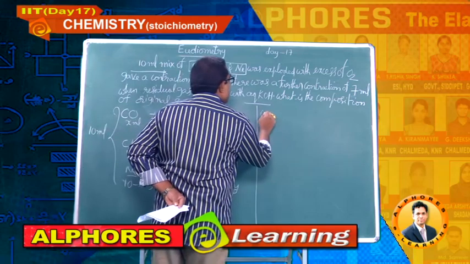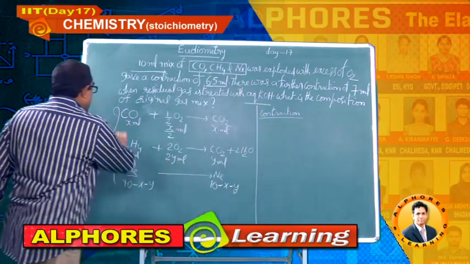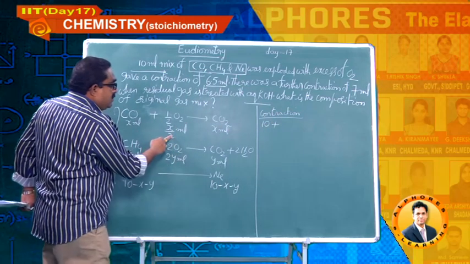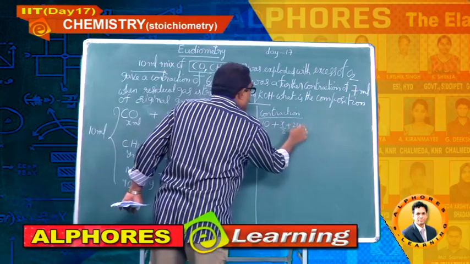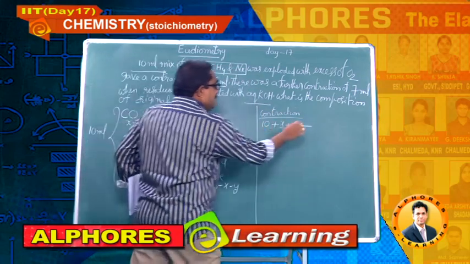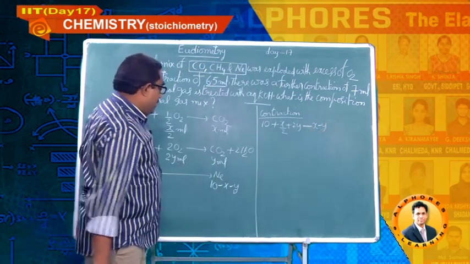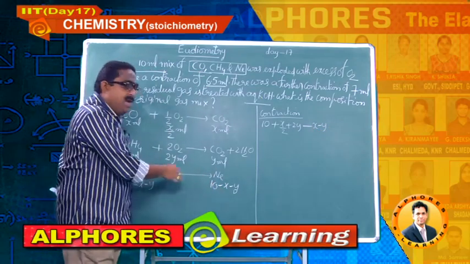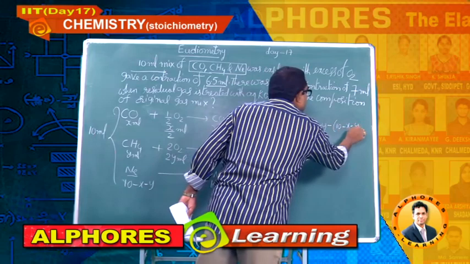Total of these three gases, 10 ml. Next, oxygen consumed here X/2, oxygen consumed here 2Y. Minus the volume of products: X ml, minus Y, and minus 10 minus X minus Y, since neon comes as a product also because it is not undergoing any reaction.